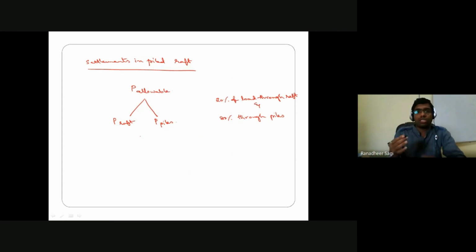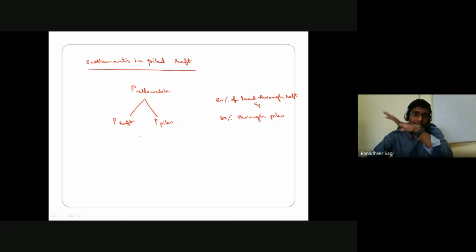So we'll go back to the way we have estimated the settlements in the case of shallow foundation. In a similar way, we'll try to calculate the load which is going to be transferred through your raft, and for that load transferred through the raft onto the soil, how much is going to be the settlement in the case of your raft. And for the remaining 80% of your 100 kilonewton, that is 80 kilonewtons of load has to be transferred through your piles. For that 80 kilonewtons of load, how much settlement is your pile group going to have? I'll try to estimate it.